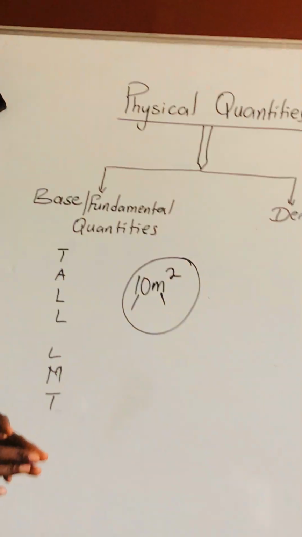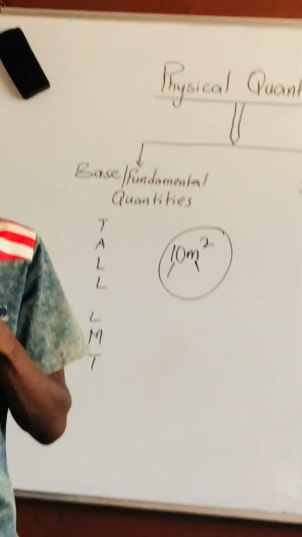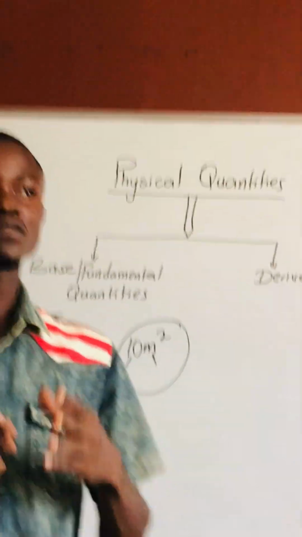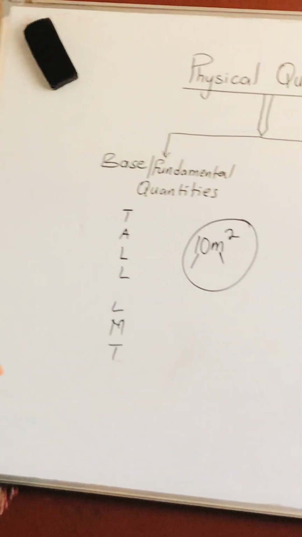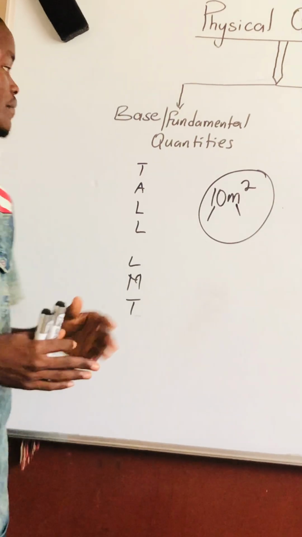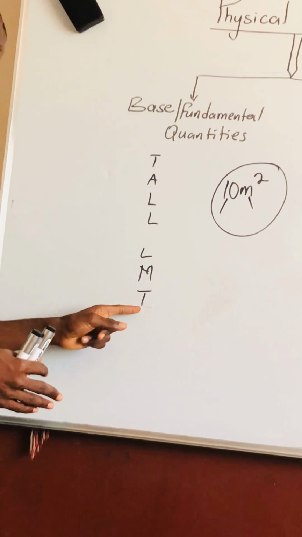Okay. So physics acknowledges that we have 7 main fundamental quantities. What are some of these 7 main fundamental quantities? For you to get them, have this trick. I stand tall, write what? LMT. Are we getting it?